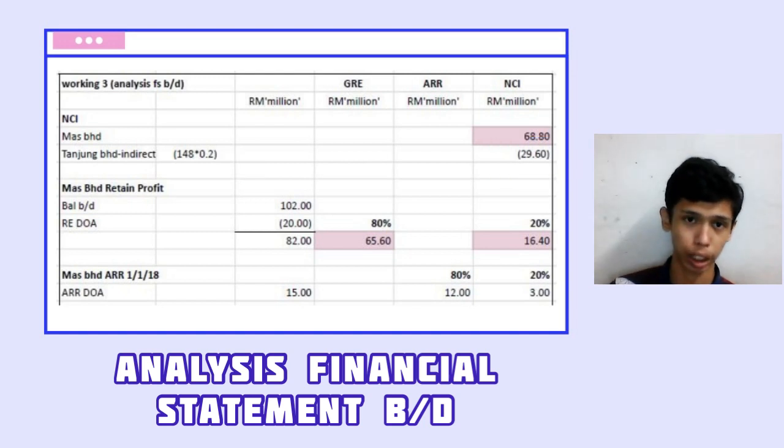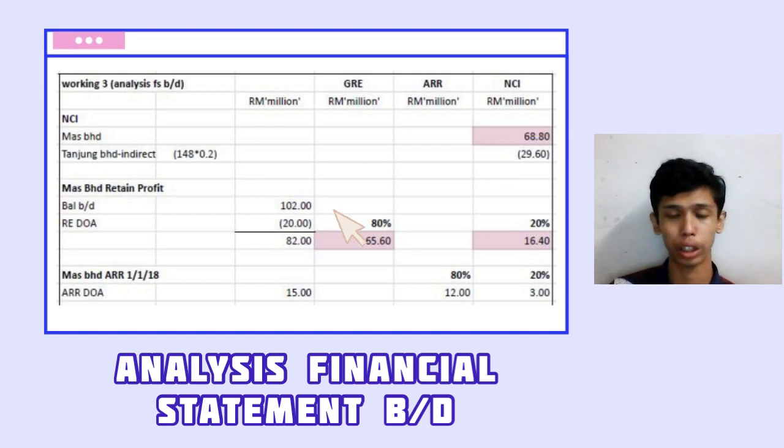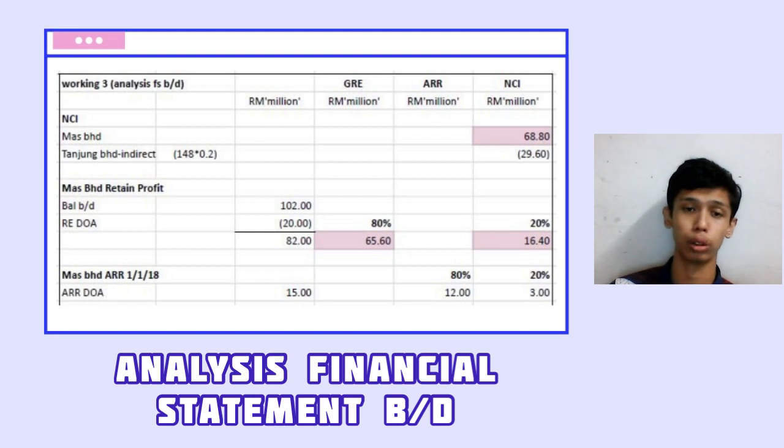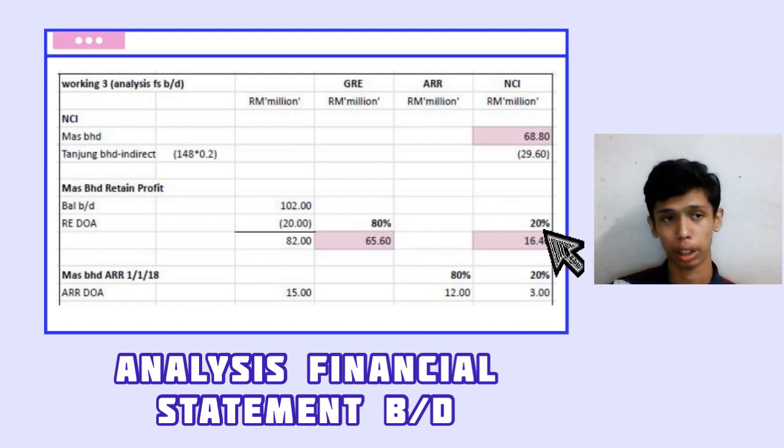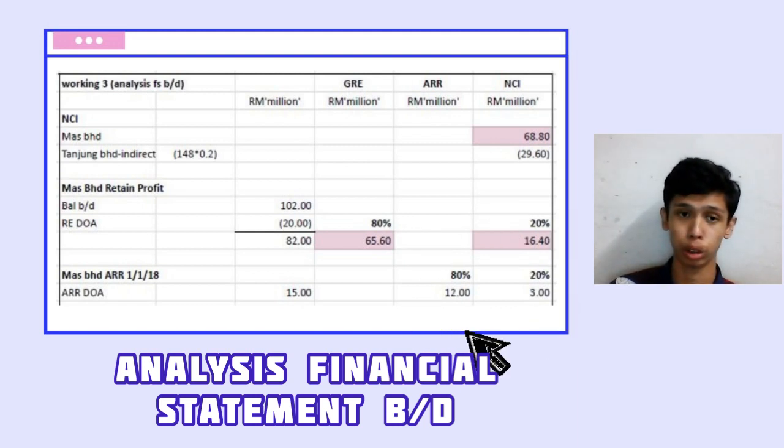And then for Mas Berhad retained profit, the balance brought down 102 we get from the question. Retained earnings RE DOA is also mentioned in the question on the acquisition on 1st January, and then we minus and reallocate to GRE and NCI respectively. And then Mas Berhad ARR on 1st January, the ARR DOA was also mentioned just now at the acquisition on 1st January 2018.